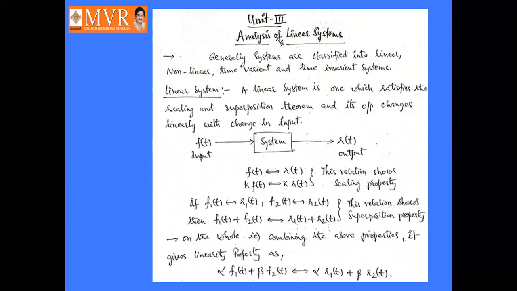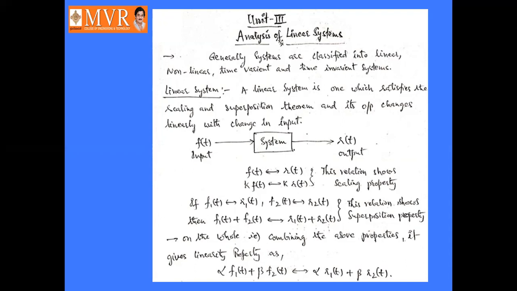Here we are taking a system having the input f of t and the output r of t. If f of t is related to r of t, or some constant times f of t is related to the same constant times r of t, then this relation is called the scaling property. And if f1 of t relates to r1 of t and f2 of t relates to r2 of t, then f1 of t plus f2 of t relates to r1 of t plus r2 of t. This property is called the superposition property.